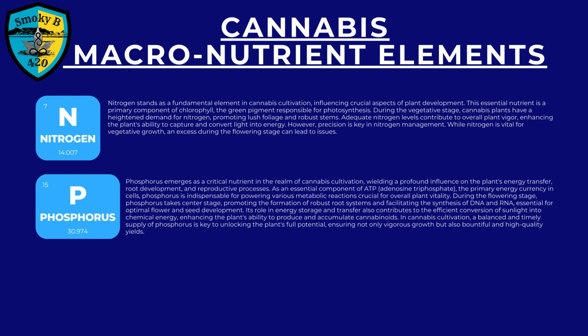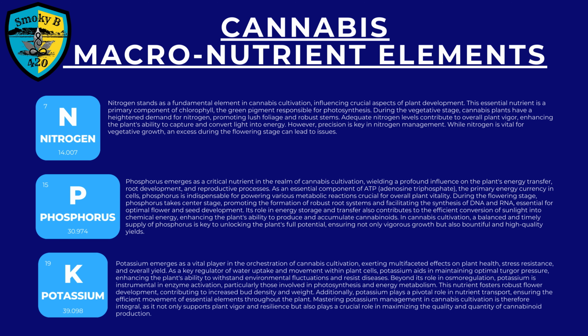In cannabis cultivation, a balanced and timely supply of phosphorus is key to unlocking the plant's full potential, ensuring not only vigorous growth, but also bountiful and high-quality yields. Potassium emerges as a vital player in the orchestration of cannabis cultivation, exerting multifaceted effects on plant health, stress resistance, and overall yield. As a key regulator of water uptake and movement within plant cells, potassium aids in maintaining optimal